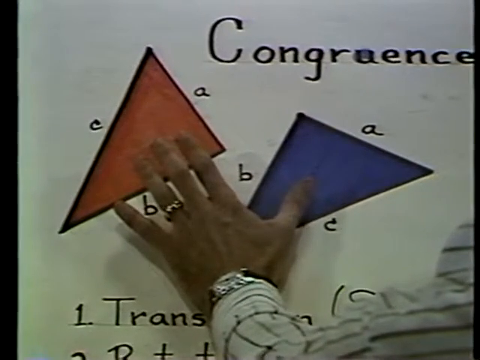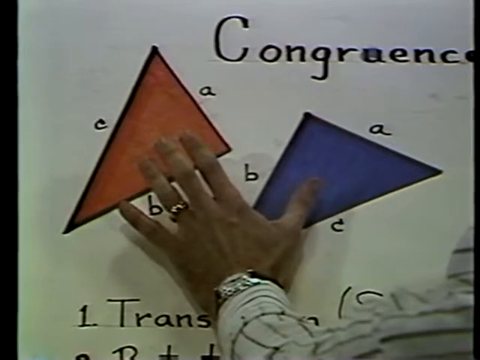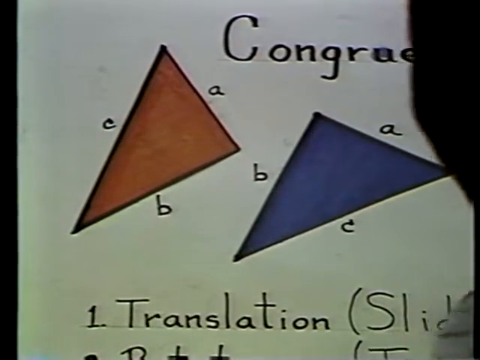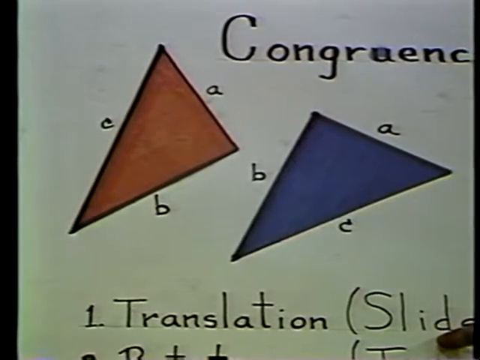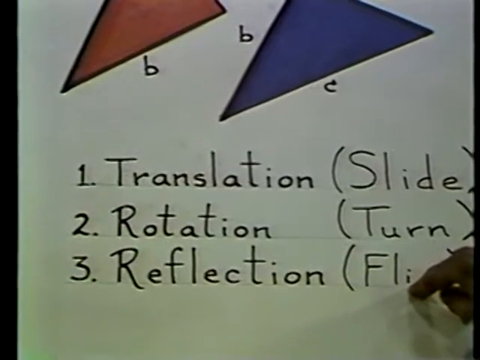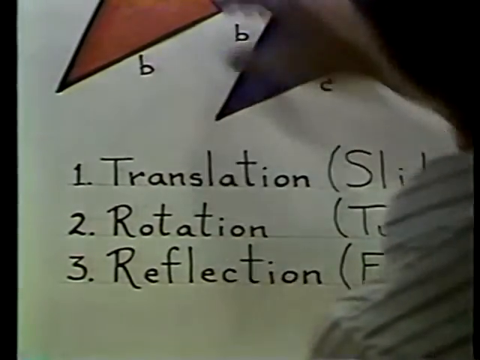That means they're equal in every respect. All the angles are equal, and they can be made to fit directly on top of one another. The 3 motions which are allowed to be used for this purpose are sliding, turning, and flipping. These are the so-called Euclidean motions.